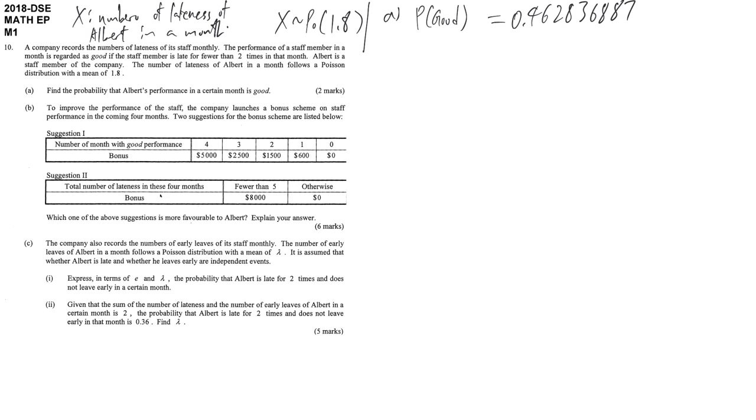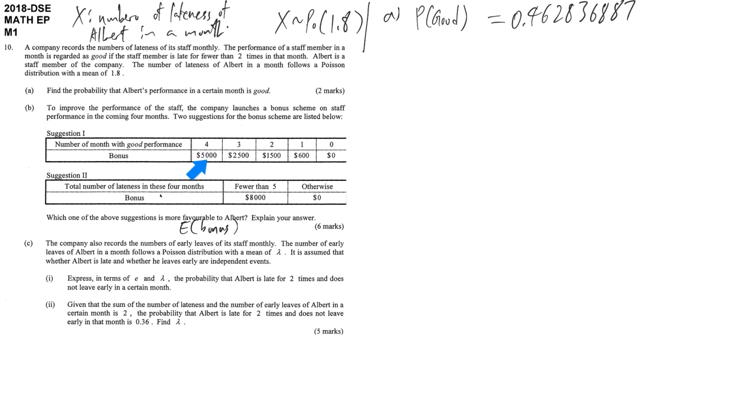In part B, they are asking about two schemes, and you expect that the two schemes will give different bonuses in different situations. Imagine that you are Albert, you have to choose the more favorable suggestion here. How we distinguish which suggestion is better for us depends on the expected value of the bonus. Therefore, we are going to calculate the expected value of the bonus for suggestion 1, and then for suggestion 2.